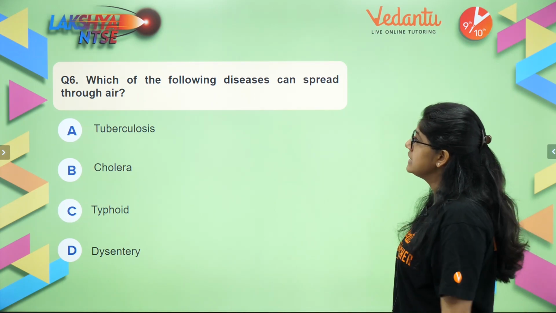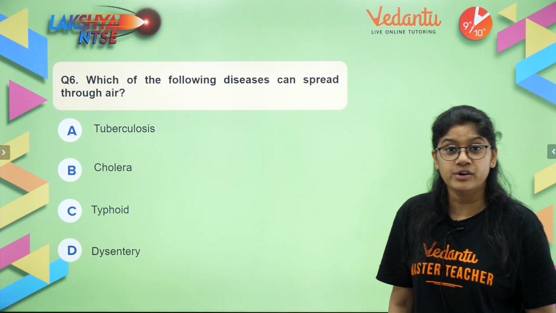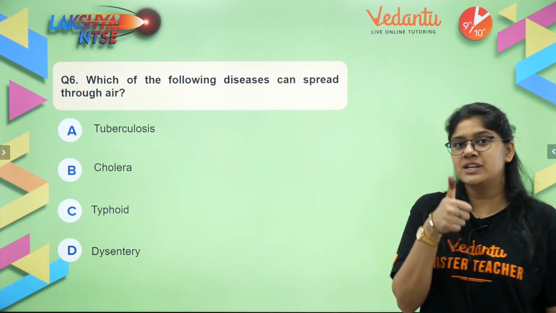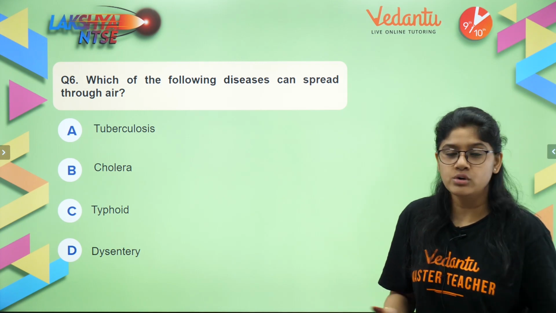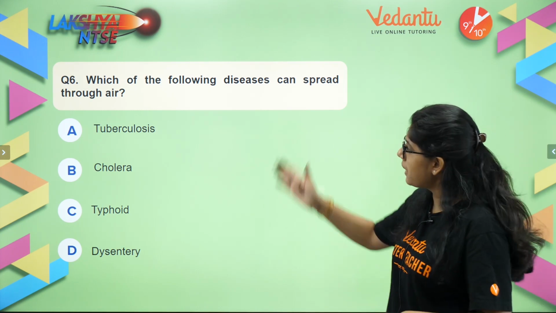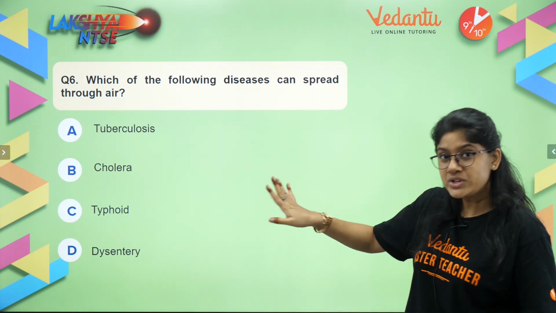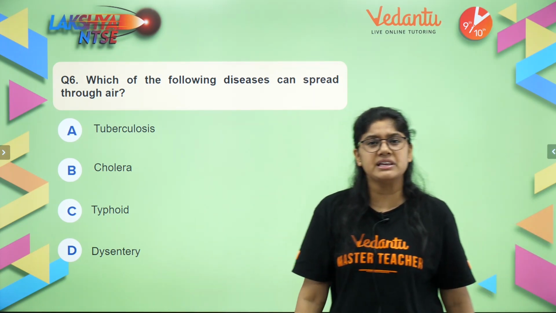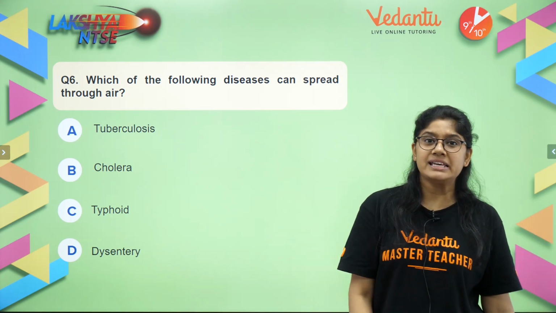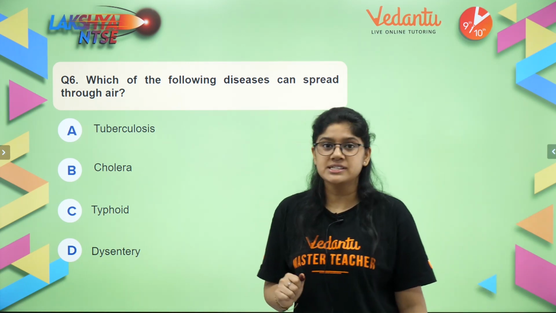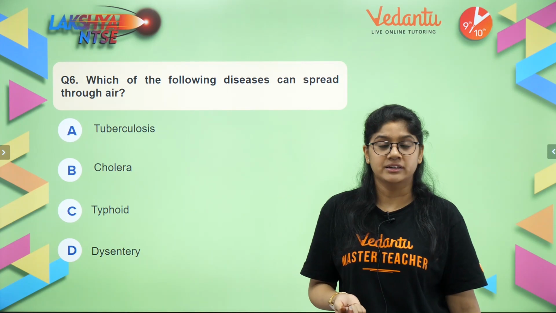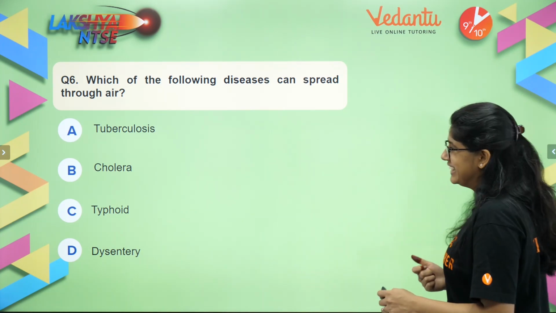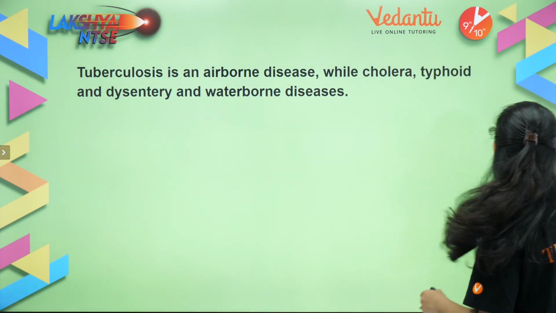Which of the following diseases can spread through air? Now we have just seen one. Initially we saw that sneezing will give us cold, influenza, a normal virus. Apart from it, what do you think? Which of these diseases can be easily spread with the air? Tuberculosis, cholera, typhoid or dysentery? Think about it. Till then, let's see, everyone.